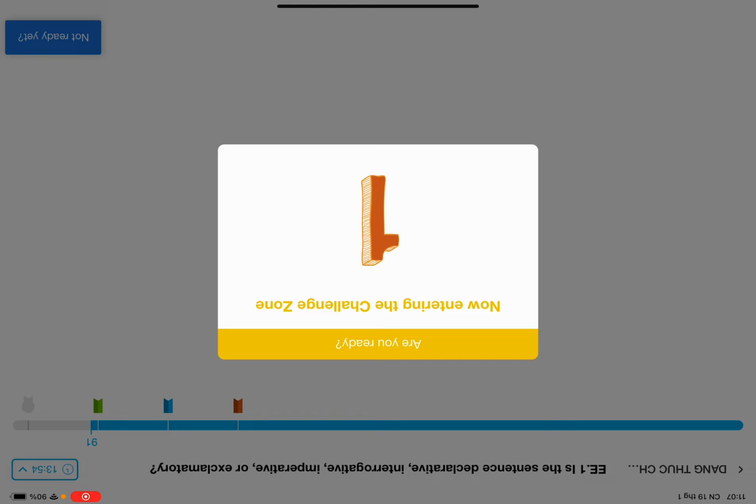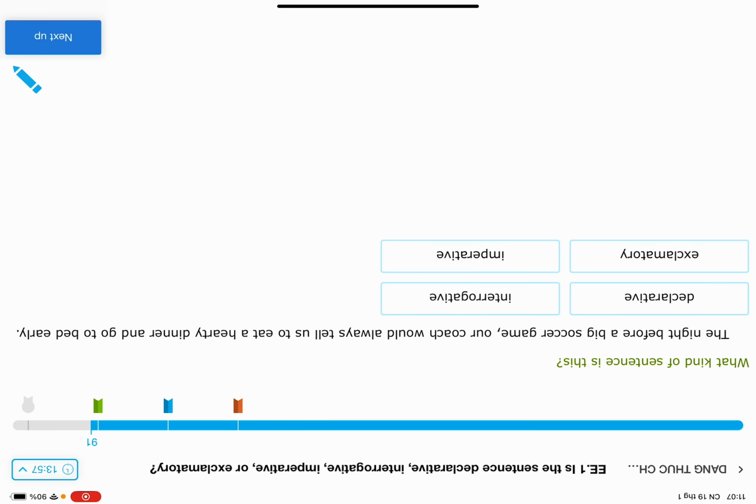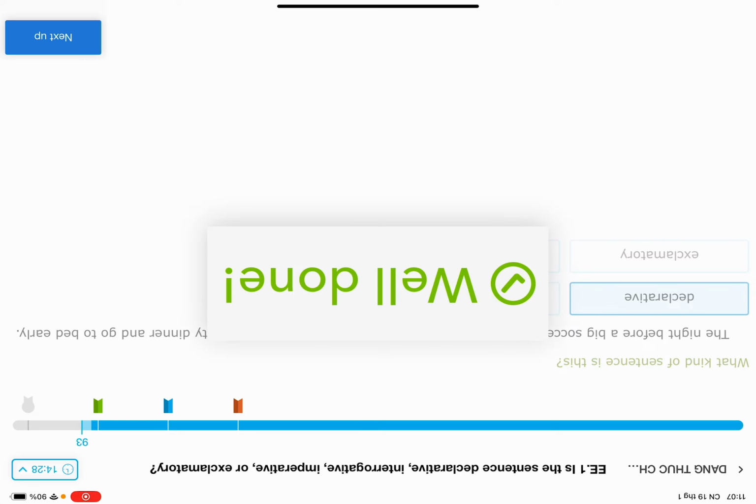Now entering the challenge zone. The night before a big soccer game, our coach would always tell us to eat a hearty dinner and go to bed early. Okay, it ends with a period. And by the way, this sentence is telling that the coach was telling us to eat a hearty dinner and go to bed early. But it is not a command to us. It is like a story, a sentence that is telling something. So it is a declarative.